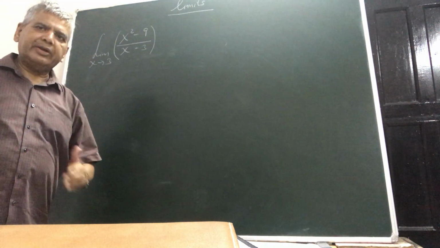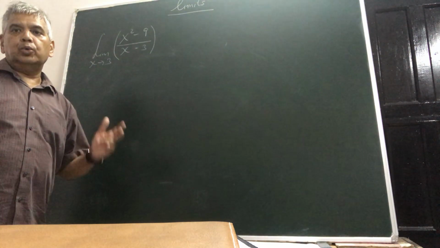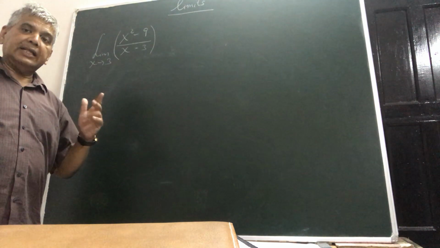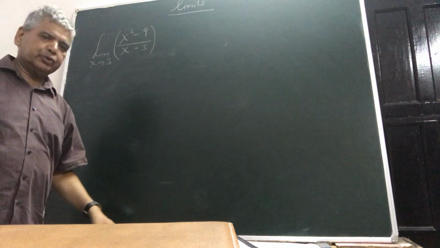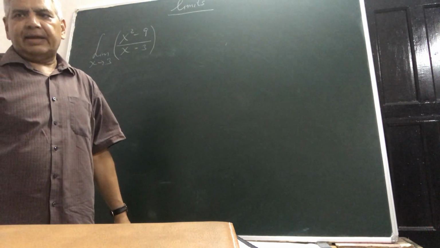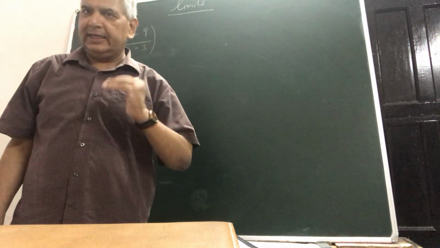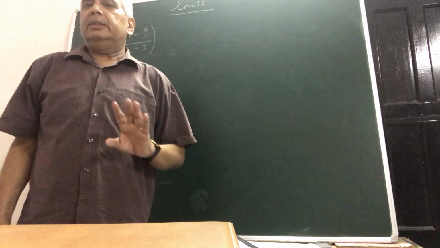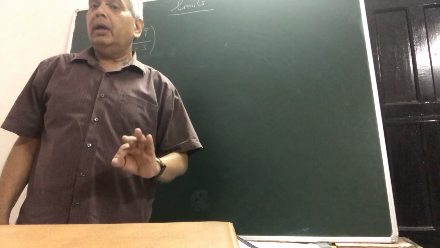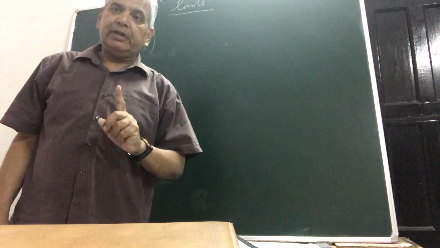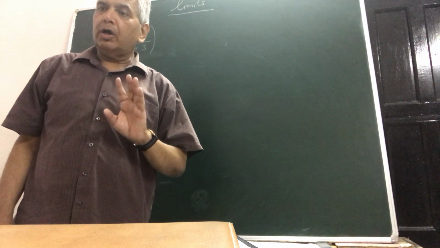Then slowly and gradually we will be coming to the geometrical definition of limits, and then the most theoretical and most desirable definition of limits in mathematics, which is given in terms of epsilon delta. Once again I tell you, this is not in your course, but once you understand it, things will come very easy to you, because understanding this concept of limit is too vital for you to understand in its depth.